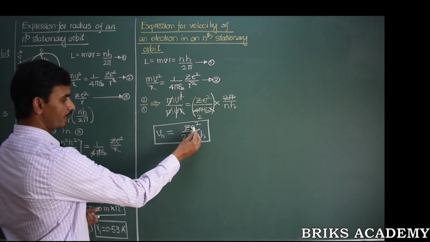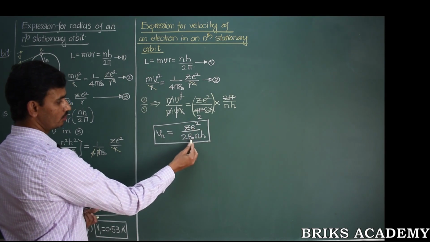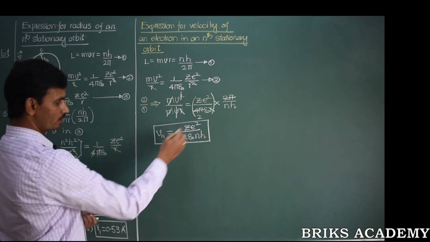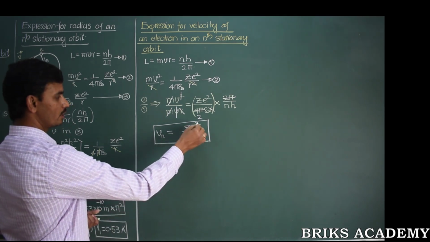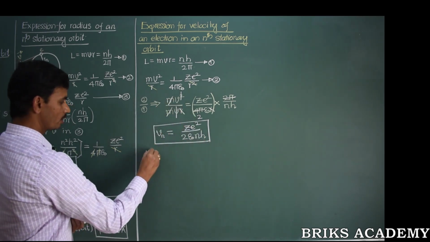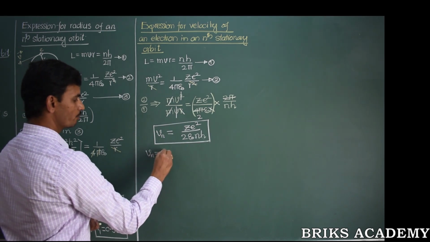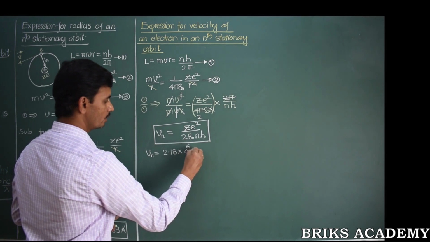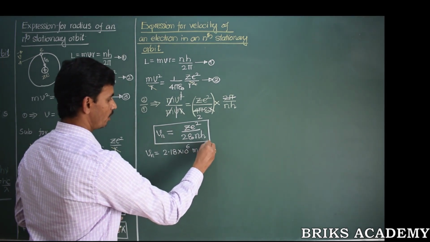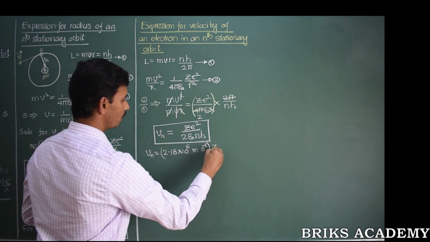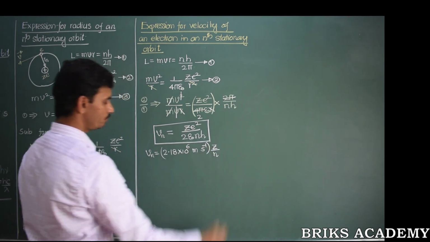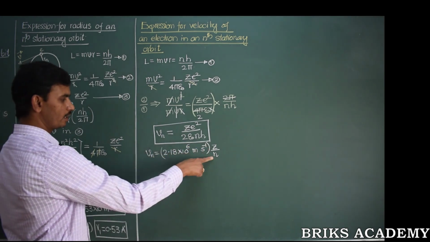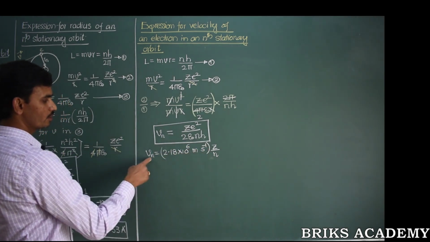So if you once again substitute for the charge on the electron, the absolute permittivity and the Planck's constant, let us substitute. When you substitute, you get Vn is equal to 2.18 into 10 to the power of 6 meters per second into Z by n. So as the atomic number increases in a given orbit, the velocity increases.